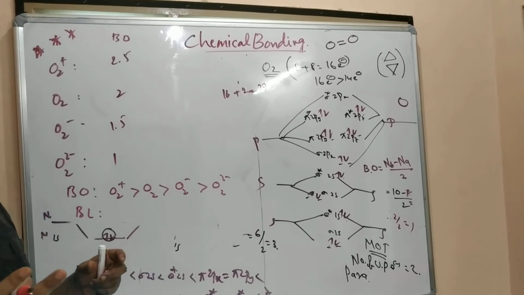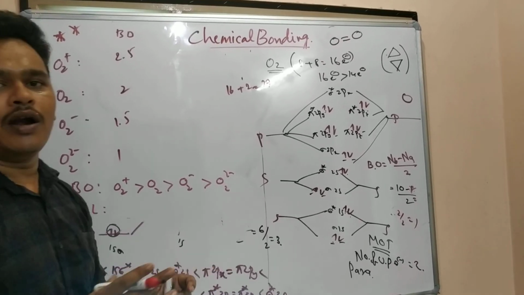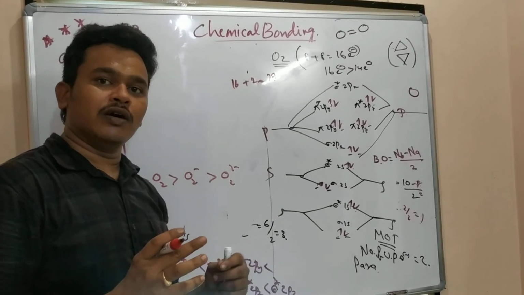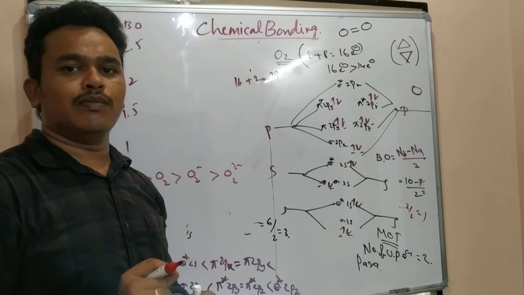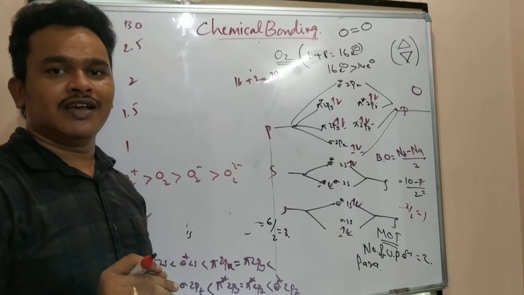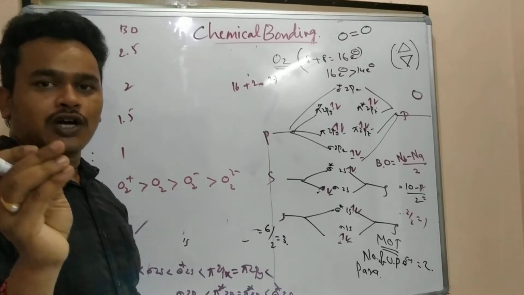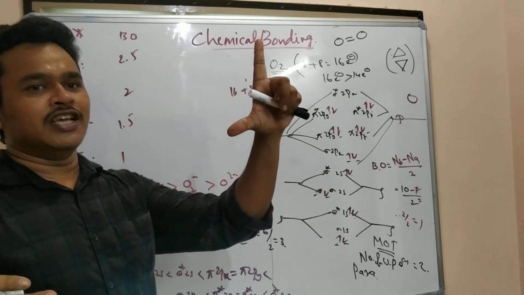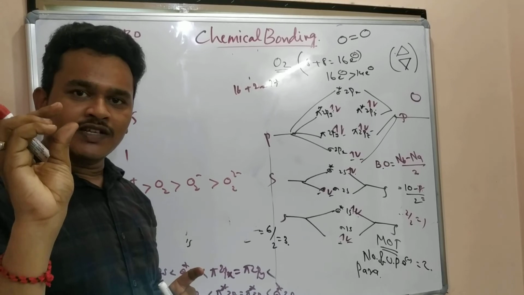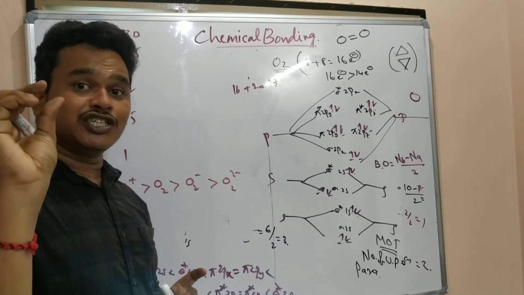Whenever it is a single bond, it is a weak bond. Double bond is a strong bond, bond length decreases. Triple bond, length decreases, it will become strong. Already we discussed, with one lengthy chalk and a small chalk, the one having less bond length is always stronger.